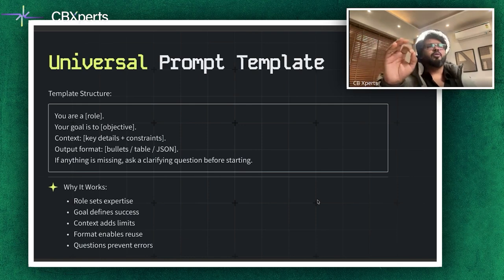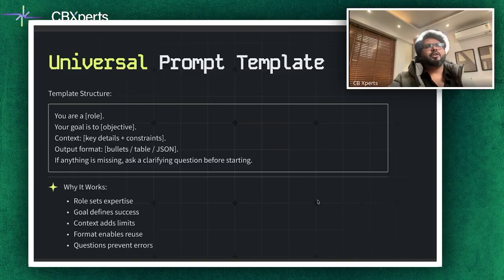To standardize your prompt, use a universal prompt template. The structure is similar to the slide before, where you have a role. You are a role that sets the model's expertise, that this is who you are. Then you have a goal. Your goal is to define an objective. Like, what is the definition here when you want to succeed?